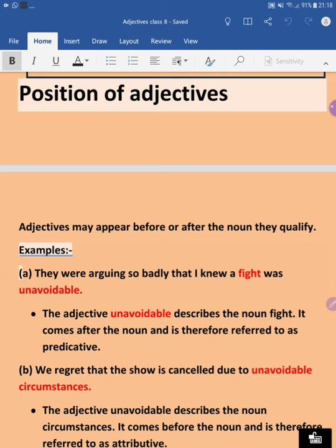Position of adjective means where the adjectives are put in a sentence.